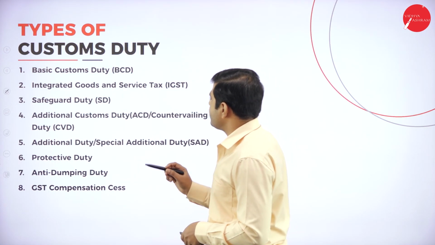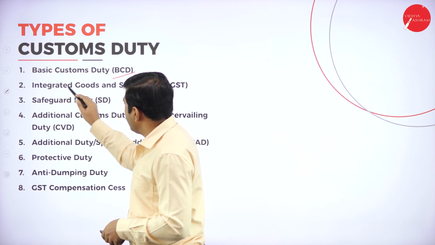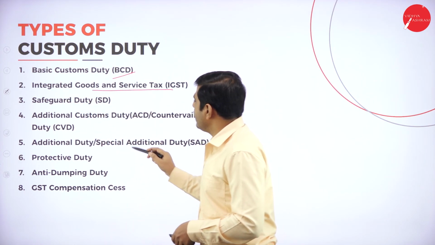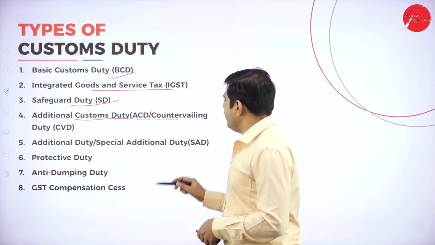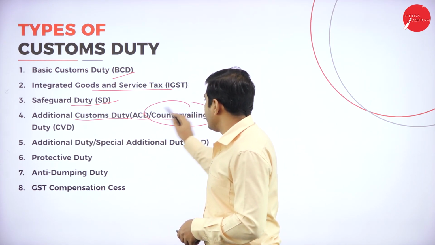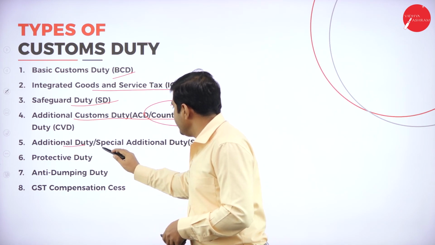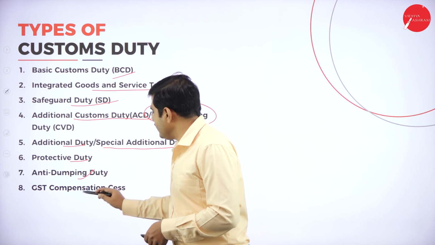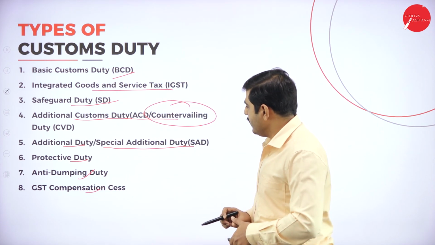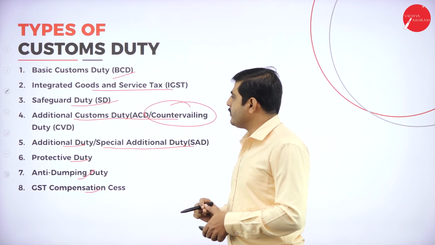Next one, types of customs duty. Basic customs duty, integrated goods and services tax, safeguard duty, additional customs duty, or countervailing duty. It is also called countervailing duty. Next one, additional duty, special additional duty. Next one, protective duty, anti-dumping duty, GST, compensation cess. These are all the types of customs duties.